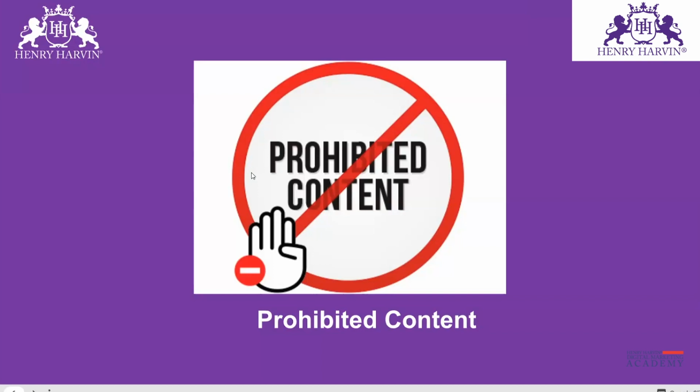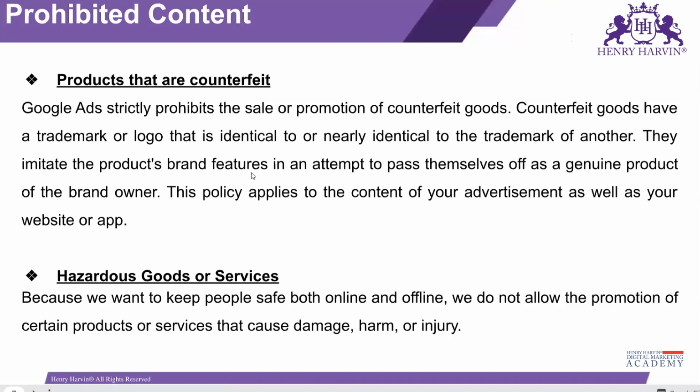So what type of content is prohibited in Google Ads? Products that are counterfeit. That means you are using the trademark of someone else. For example, there are so many copies of big brands that look the same. Take Puma shoes.